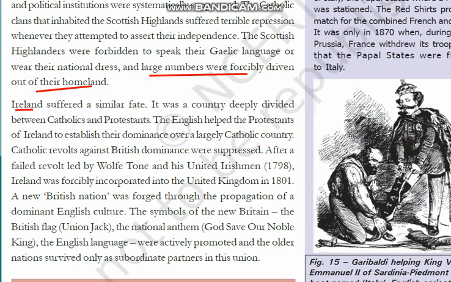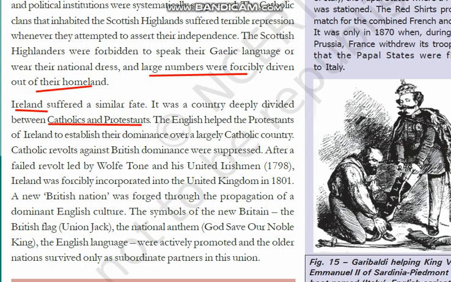Now comes the same fate for Ireland, the neighboring country we have seen in the map. Ireland also suffered a similar fate. When we discussed political science, Lesson 3, Democracy and Diversity, I told you this topic we will discuss again in history. In Ireland there were two sects of people. Christianity has two sects: one is Catholics and the other is Protestants.